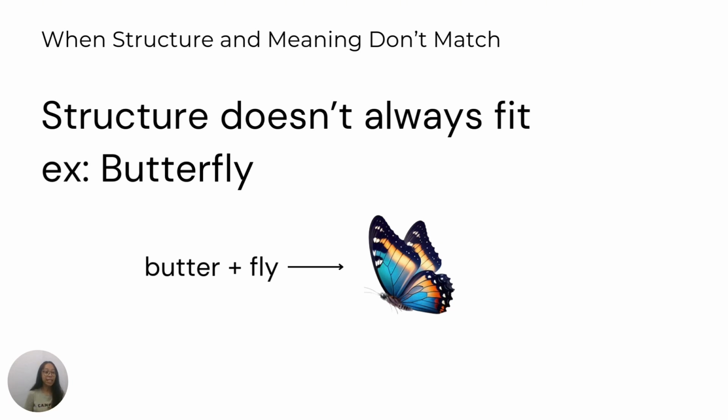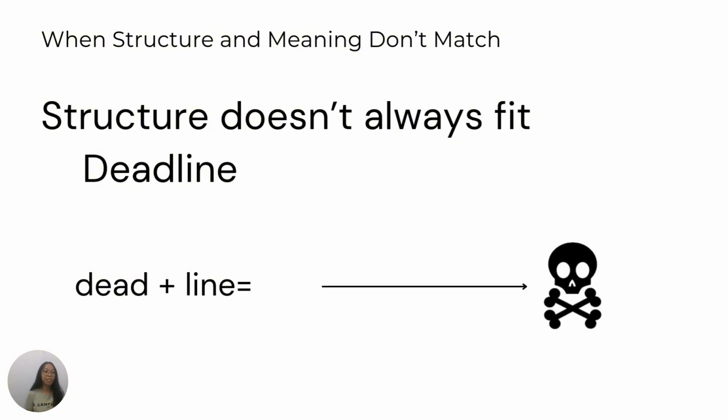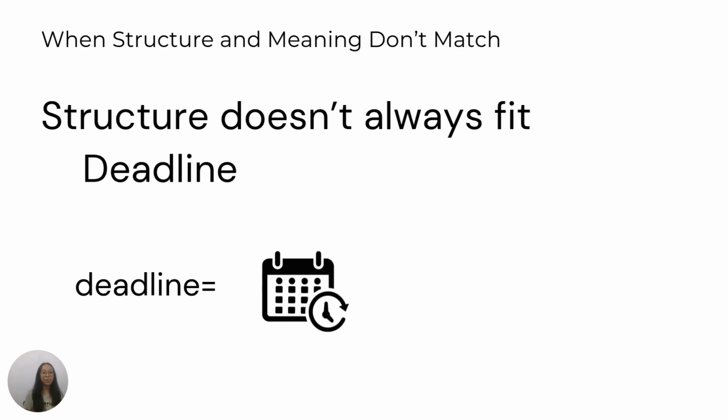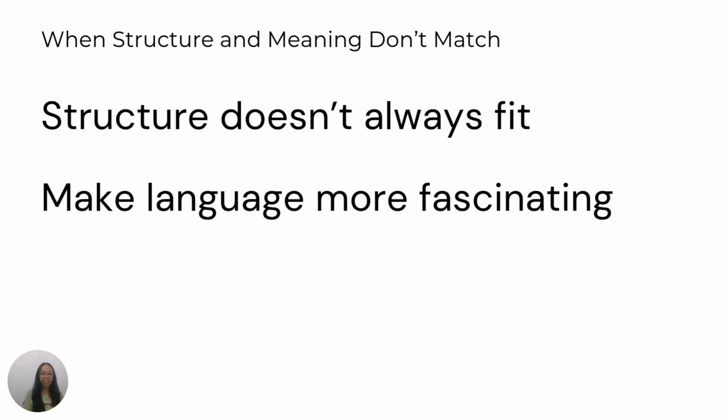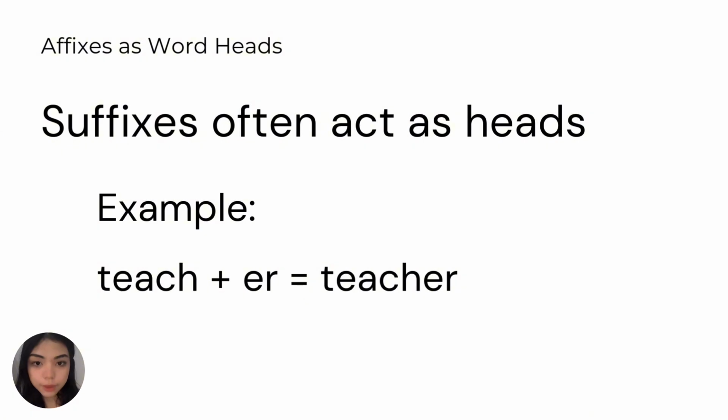This happens to other words too, like deadline. The structure suggests a line of death, but the actual meaning is a final time limit. These mismatches make language more interesting, but can also be confusing. Now that we have seen how some words break the rules, let's look at how affixes like prefixes